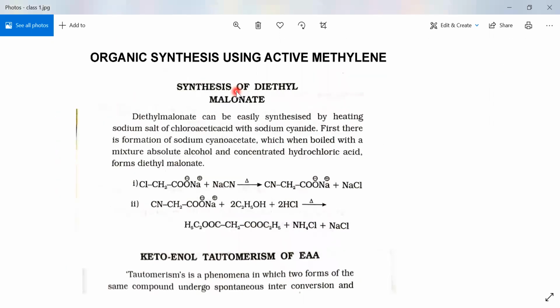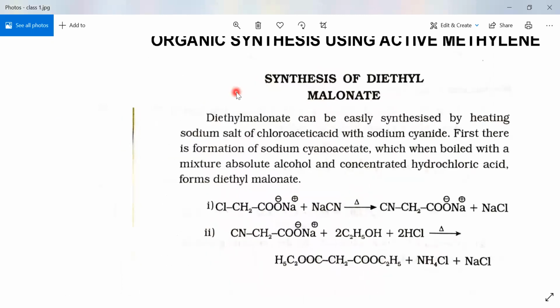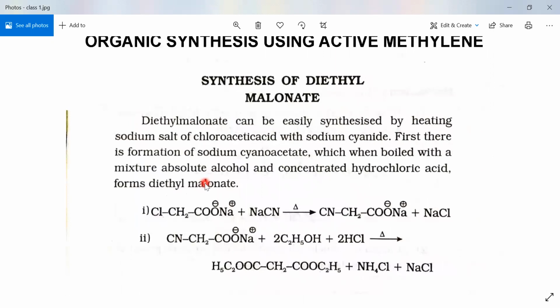In this synthesis, diethyl malonate is synthesized by heating sodium cyanide with the sodium salt of chloroacetic acid. When heated with sodium cyanide, we get the product sodium salt of cyanoacetate, plus sodium chloride. So this is the first step. The cyano compound thus produced is converted into diethyl malonate in the next reaction.